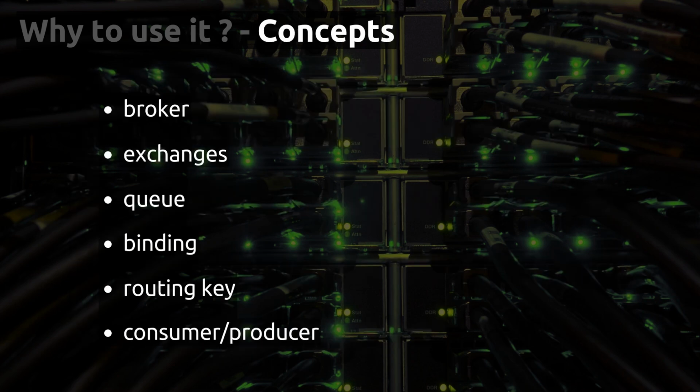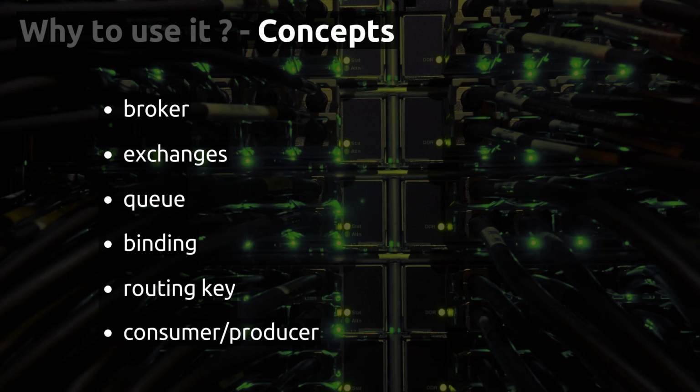RabbitMQ provides us many concepts, so we will see that in the next video. We have the broker. A broker is just a node in the RabbitMQ cluster. We have the exchange. The exchange is really important for how to split or route your message to a queue when you are a producer.